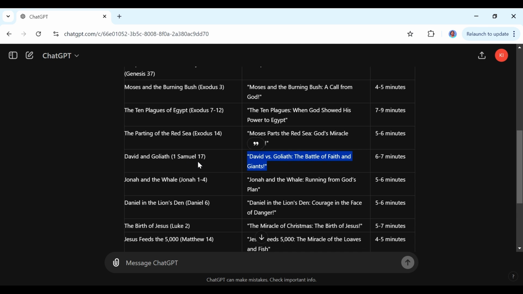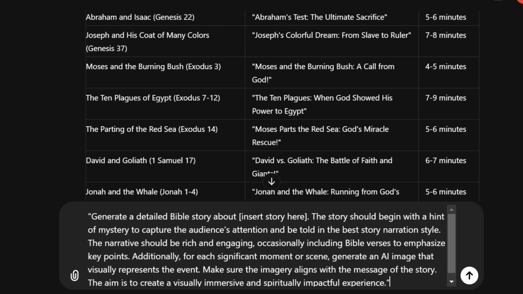So once we are done, we now want to ask ChatGPT to give us the actual script that we're going to be using for our story.